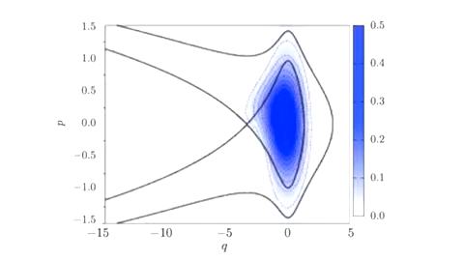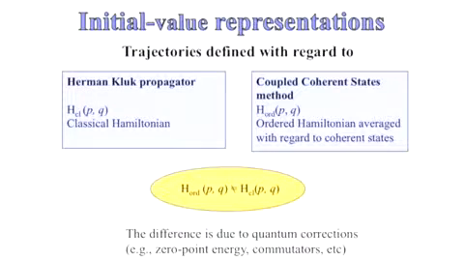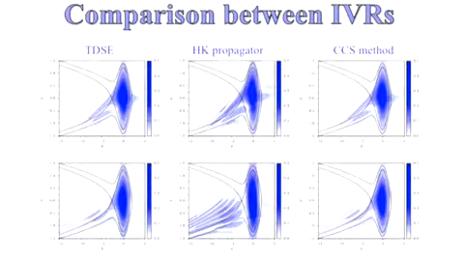We decided to pick up a method which is better. It's another initial value representation, but instead of using the classical Hamiltonian, we used a quantum mechanical averaging of a Hamiltonian which would introduce corrections. And the agreement got better. And we realized that in this case, these trajectories defined by this other Hamiltonian, they were crossing the separatrix because of these corrections.